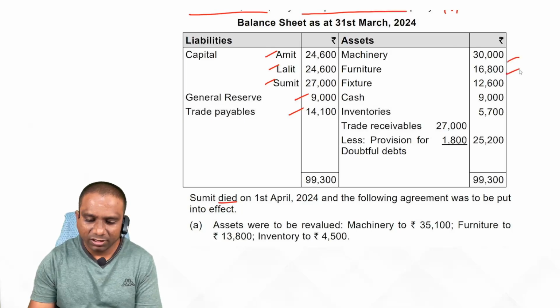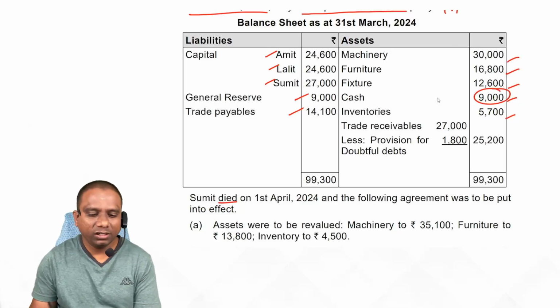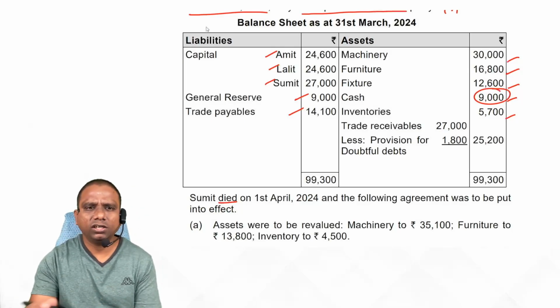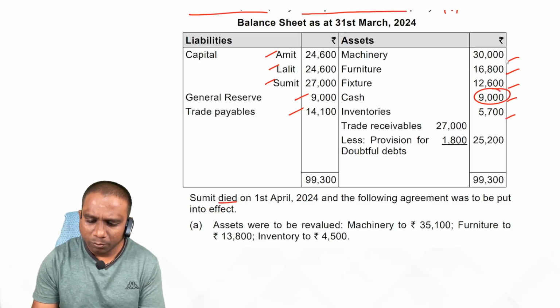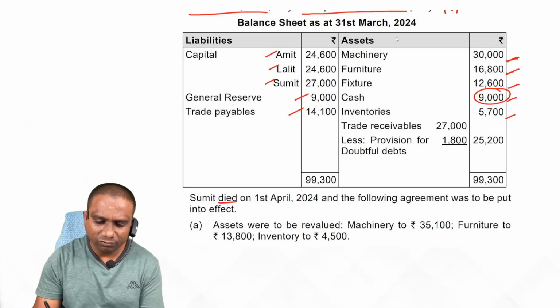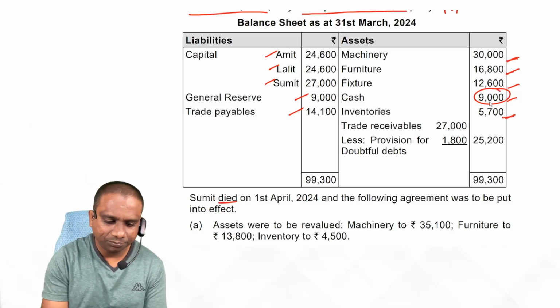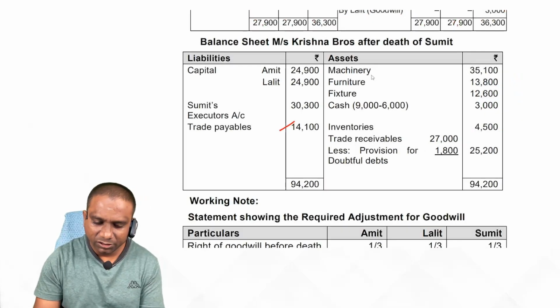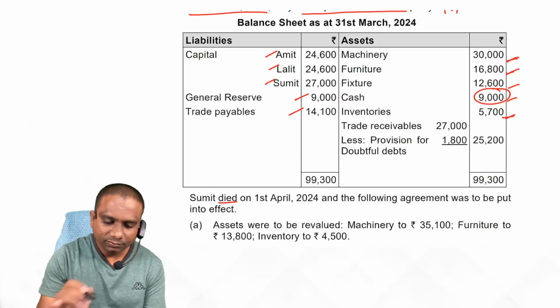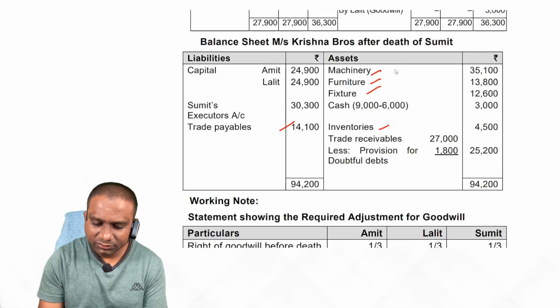Machinery, furniture, fixtures, cash, inventories. Open a cash account, or if there is no payment to the deceased partner, you need not open any cash account. Now, machinery: go to the balance sheet and write down the same things, machinery, furniture, fixtures, inventories. Write down as it is. Take the existing balances, 30,000,